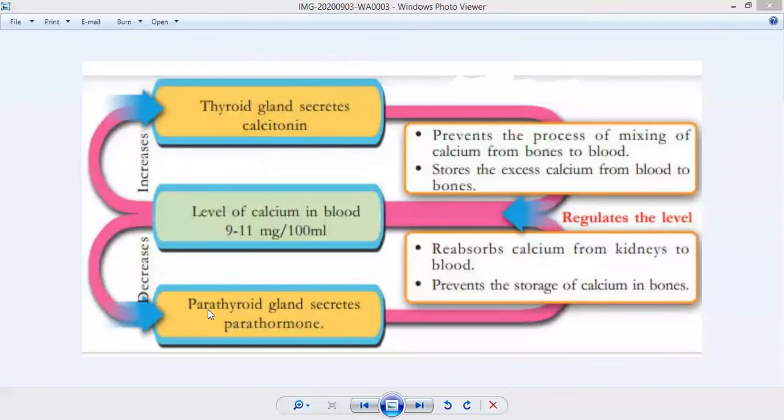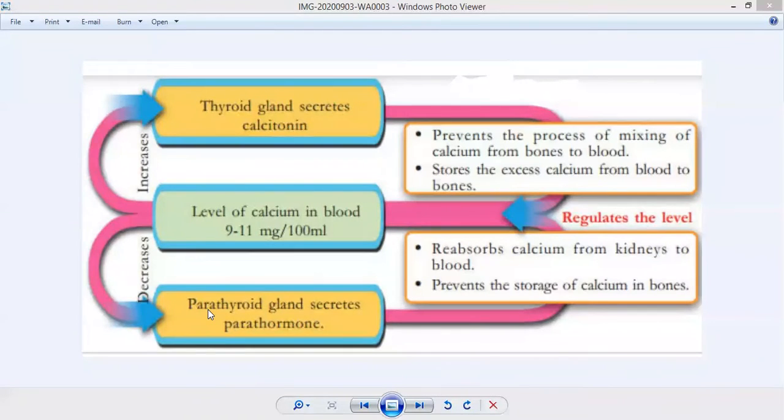So parathormone is produced by the parathyroid gland, and the thyroid gland produces the hormone calcitonin. Calcitonin and parathormone function as antagonistic, as we have told about insulin and glucagon, likewise here about calcium. The normal level of calcium in the blood is 9 to 11 milligram per 100 ml. So when the level of calcium in the blood increases more than 11 milligram, what happens?